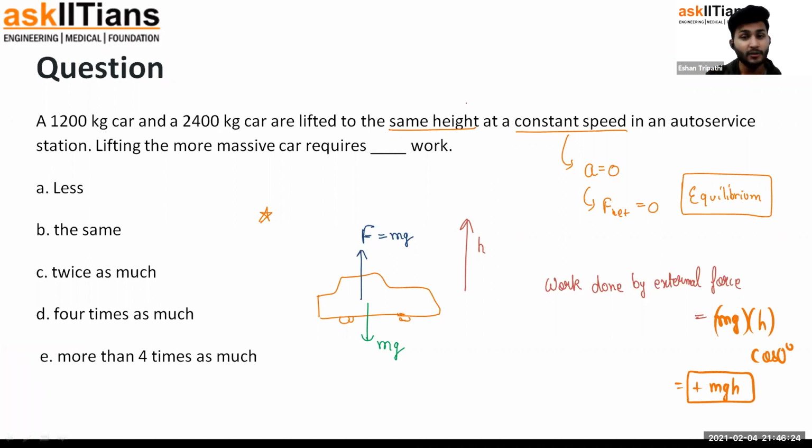Now we are saying the other car is also lifted through the same height, but its mass is double. So if we double this mass m, what do you think? How many times will work change? The work will also become double because work is directly proportional to m from this relation. So the answer is C, twice as much. And after this, I hope this is clear.